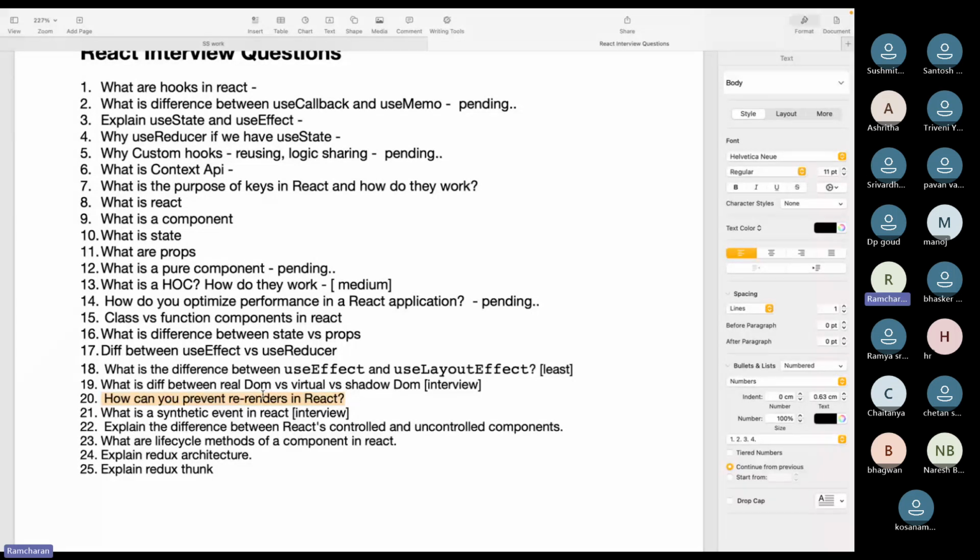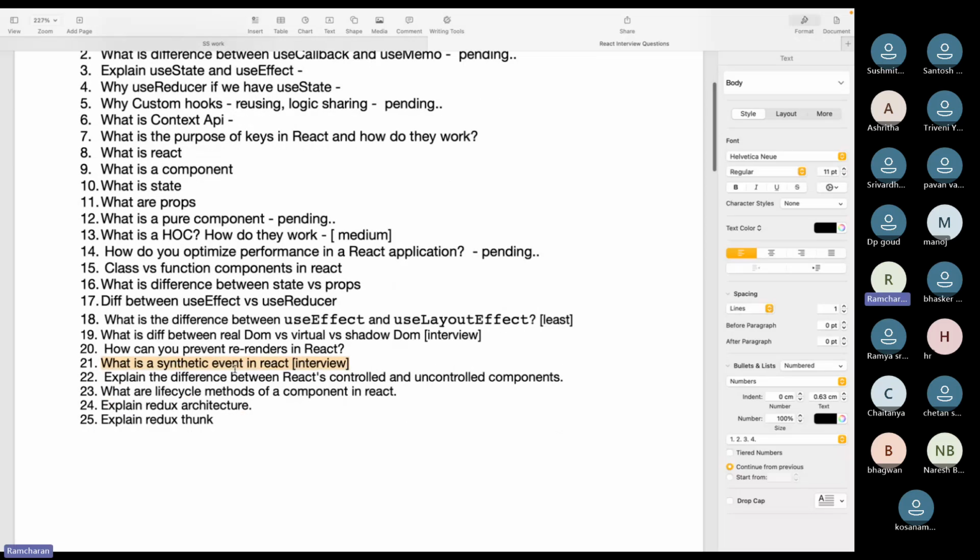And what is a synthetic event? At the beginning, this question was asked to me. Currently, they are not asking about synthetic events. I don't think this is asked now, but this is also important. What is a synthetic event? I'll explain this to you. And explain the difference between React's controlled and uncontrolled components. I told you about controlled and uncontrolled components.